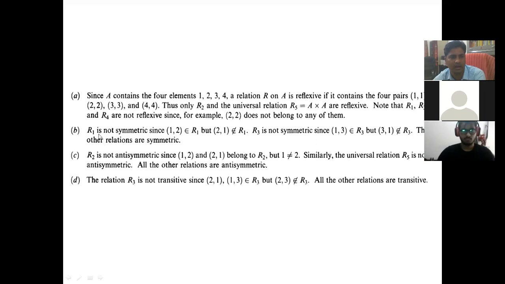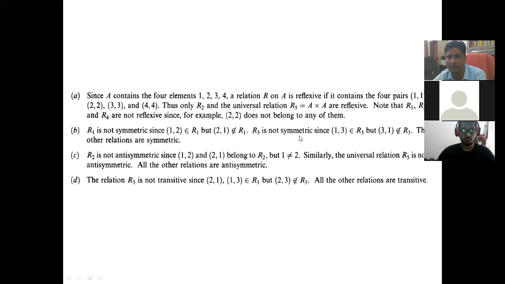Now symmetric. R1 is not symmetric because (1,2) belongs to R1, but (2,1) does not belong to R1. A relation is symmetric if (a,b) belongs to it, then (b,a) must also belong to it.